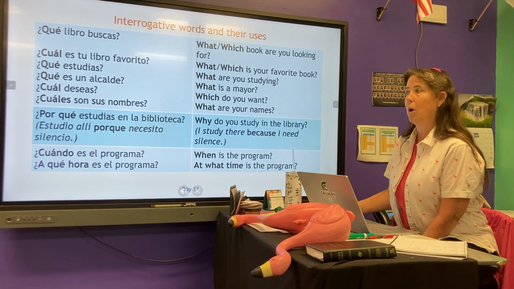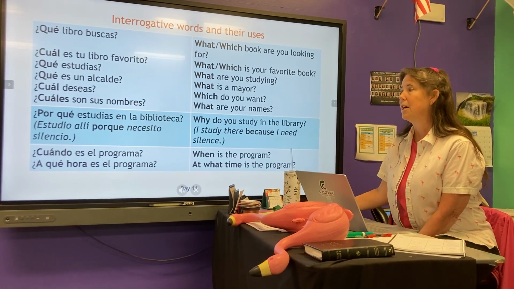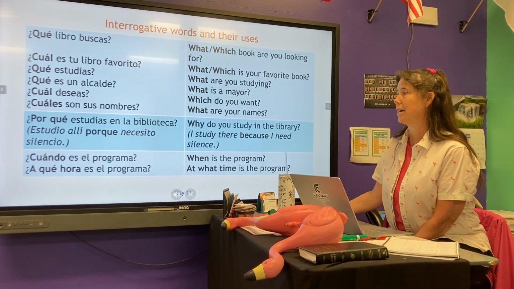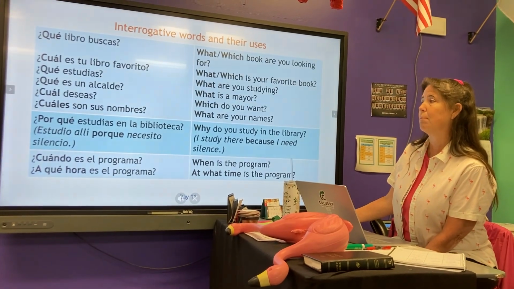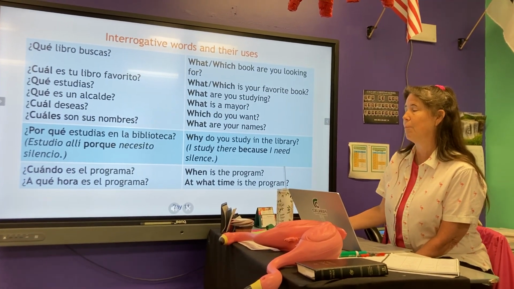Por qué then means why, for what reason? ¿Por qué estudias en la biblioteca? Then when you combine it into one word, porque, it means because. Estudio allí porque necesito silencio.